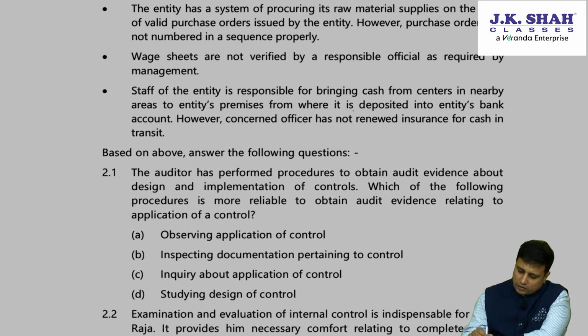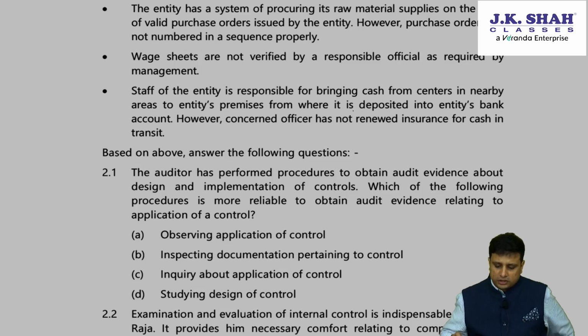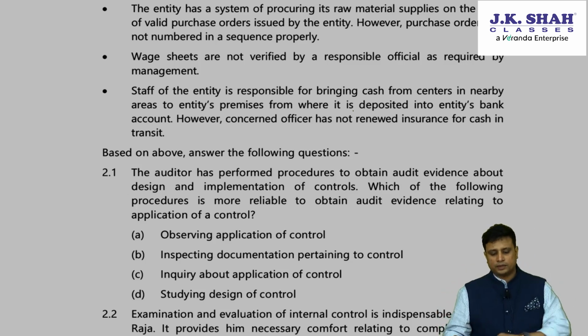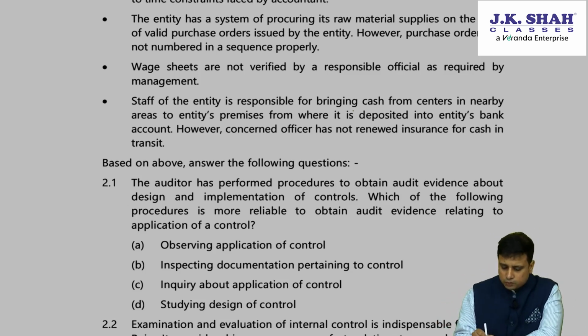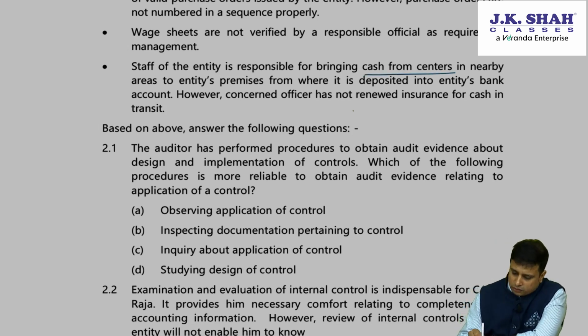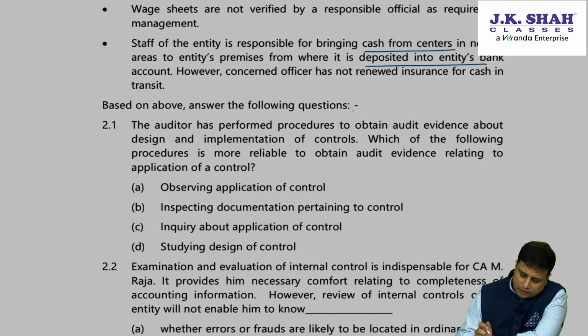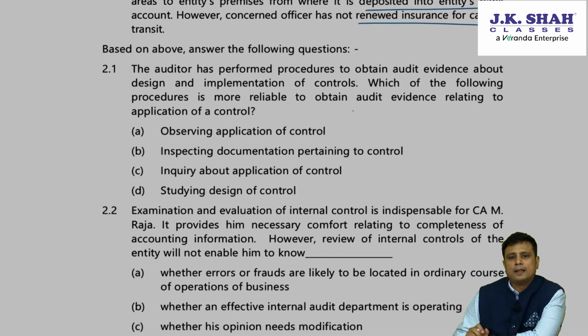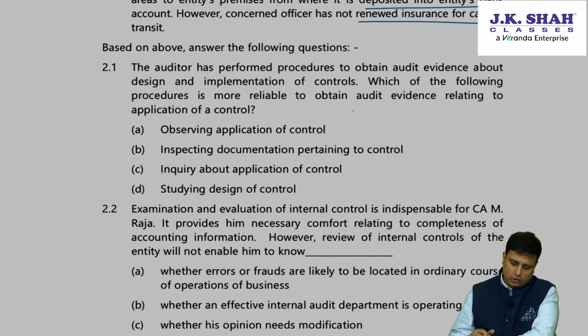Wage sheets are not verified by a responsible official as required by the management. Staff of the entity is responsible for bringing cash from the centers in the nearby areas to the entity's premises from where it is deposited into the entity's bank account. However, the concerned officer has not renewed insurance for cash in transit. Based on the above, answer the following questions.